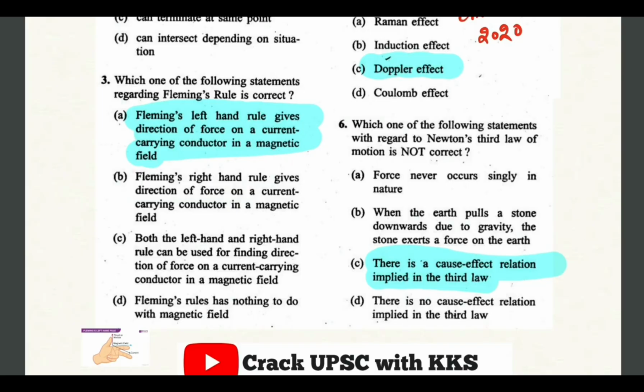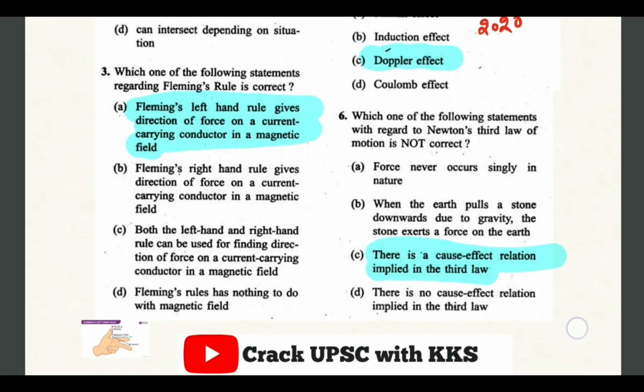Like every action has an equal and opposite reaction. So there is no cause effect relation implied in the third law. Just remember this, as most people get confused here that there is a cause effect relation. It's just that every force has an equal and opposite reaction.